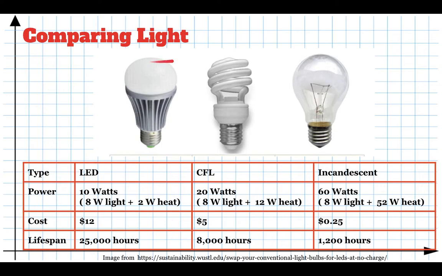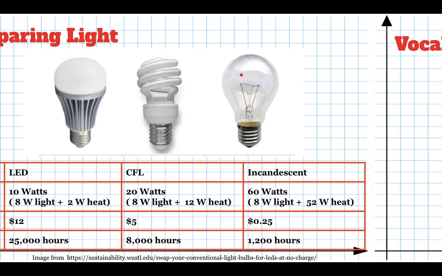Okay, the other thing that's bad is these compact fluorescent lights contain mercury vapor, so you have to dispose of them carefully and you have to recycle them. You don't just throw them in the trash. And so they're somewhat harmful to the environment because of the mercury vapor that's used.